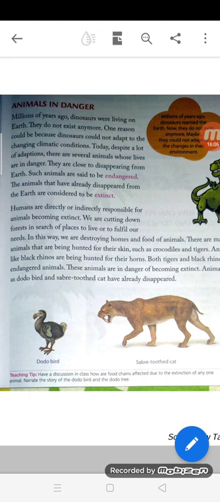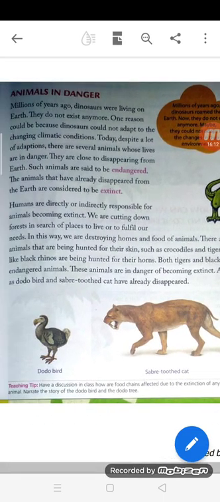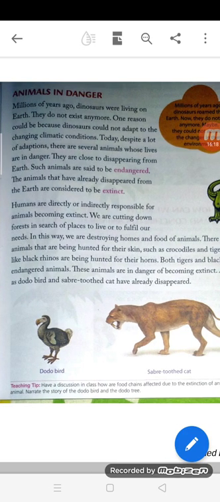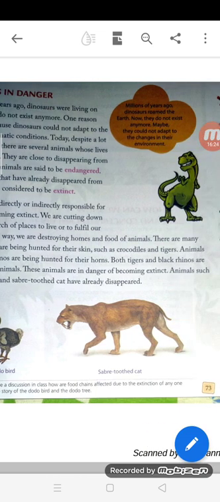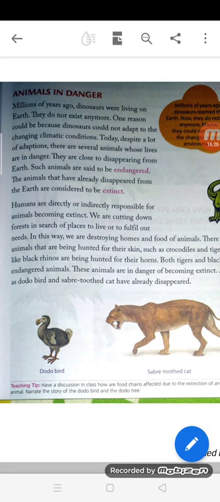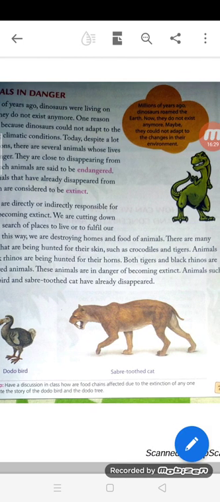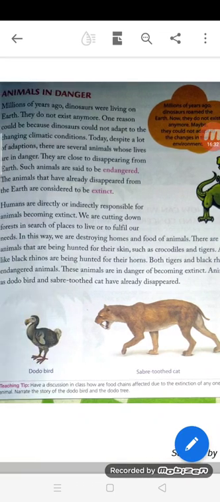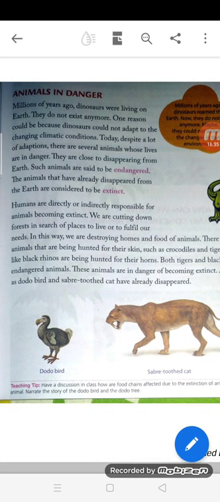Crocodiles and tigers are examples of animals being hunted for their skin. Animals like black rhinos are being hunted for their horns. Both tigers and black rhinos are endangered animals. These animals are in danger of becoming extinct, as animals such as the dodo bird and sabre-toothed cat have already disappeared. These are the reasons we human beings are destroying homes and food of animals.